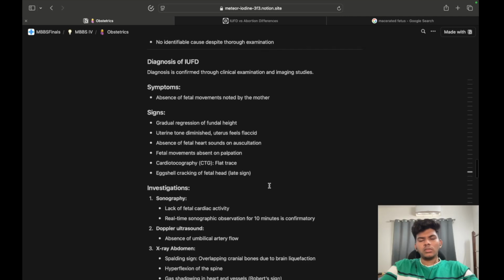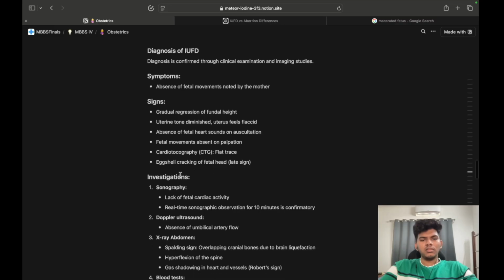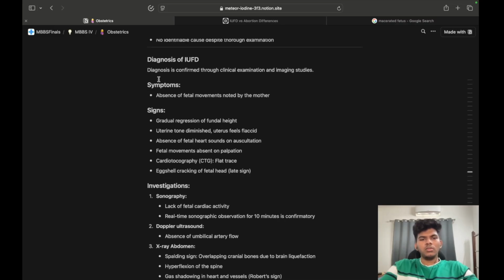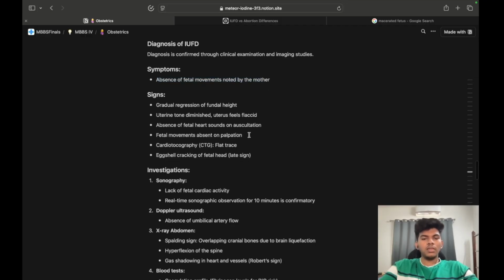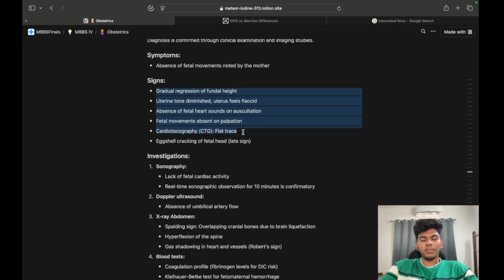Coming to the diagnosis of intrauterine fetal death. There are signs and symptoms, and then there are investigations used to confirm the diagnosis. Symptoms: absence of fetal movement noted by the mother. Self-explanatory, it is dead, so it can't move. Signs: gradual regression of fundal height, as it is getting macerated. Uterine tone diminished, the uterus feels flaccid. Absent fetal heart sounds on auscultation. Fetal movements absent on palpation.